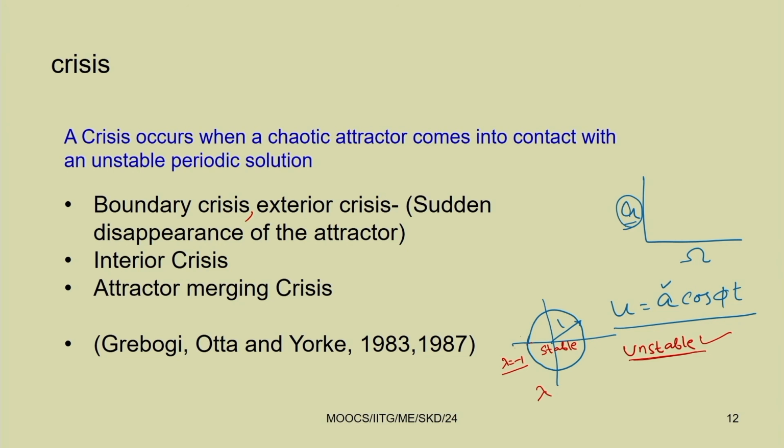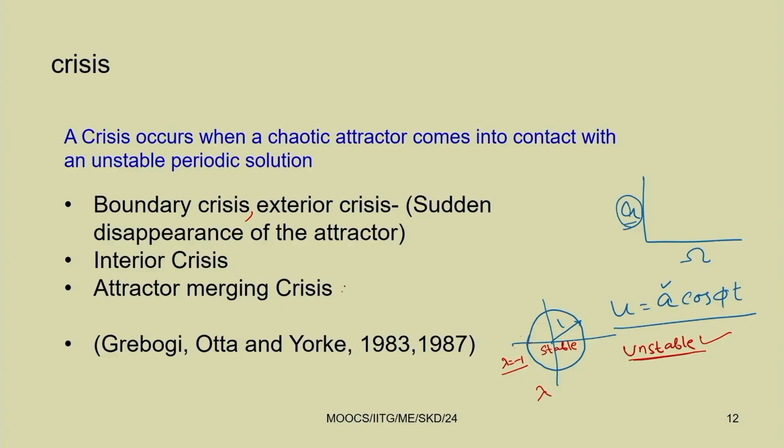So, this chaotic attractor will suddenly disappear. If it suddenly disappears, then we call it a boundary crisis or exterior crisis. And when it comes in contact with an unstable periodic point and the attractor enlarges itself or explodes, and the original attractor remains inside the newly formed attractor, then it is known as interior crisis.